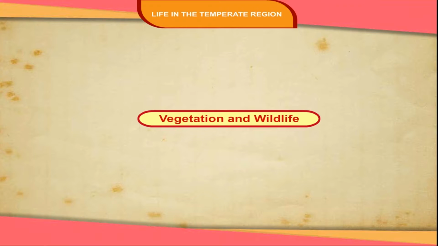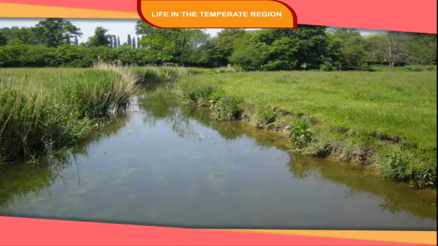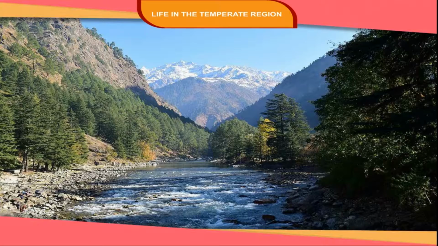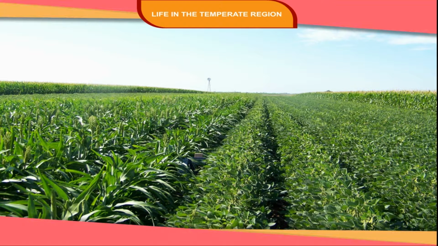Vegetation and wildlife. Although most of the region is treeless, in the areas where water is available, trees such as poplars, alders, and willows are found in the mountain slopes and river valleys. Tall grasses are found in the more humid prairies, and short grasses are found in the drier western parts. Places that receive rainfall of over 50 cm are suitable for farming as the soil is fertile.